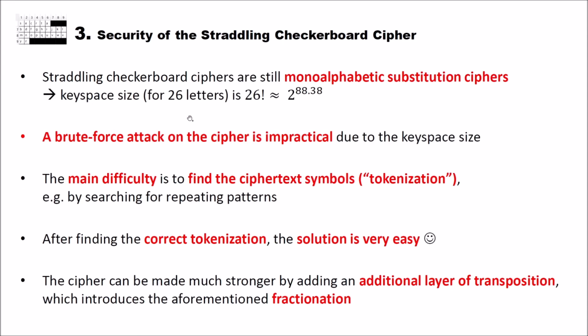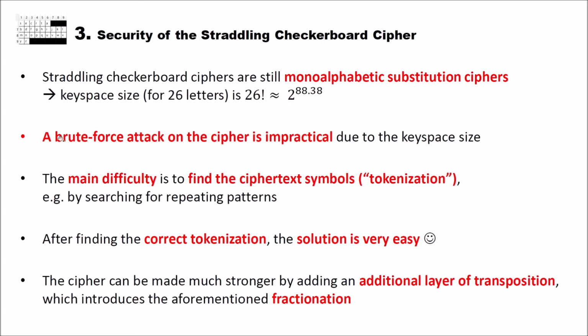Now let's have a brief look at the security of the Straddling Checkerboard Cipher. As I already said, the Straddling Checkerboard Ciphers are still monoalphabetic substitution ciphers. That means that when we encrypt a letter, it will always be encrypted to the same ciphertext letter. This means our key space size for 26 letters is about 26 factorial, meaning we have 2 to the power of 88.38 different possible keys.